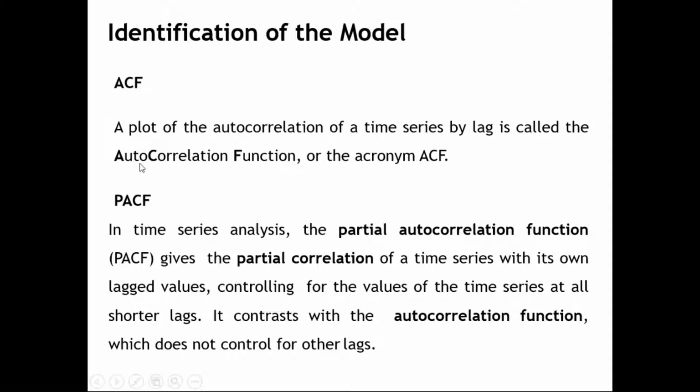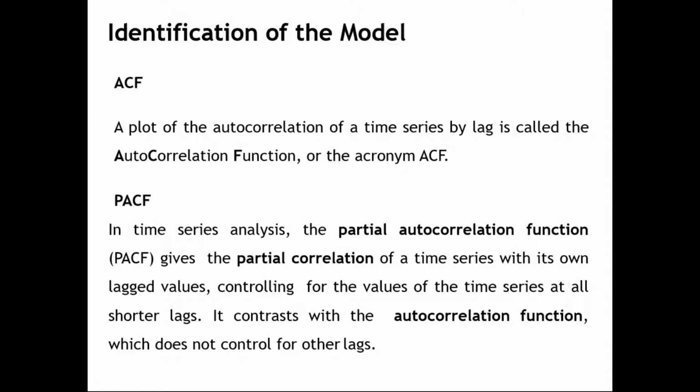As I told you, ACF and PACF play a very vital role. ACF is nothing but the autocorrelation factor. PACF is the partial autocorrelation factor. ACF tells whether the past values have some meaningful information in predicting the present. I will show this to you in the graph and explain how it works. And PACF also talks about the association of the present with the past.